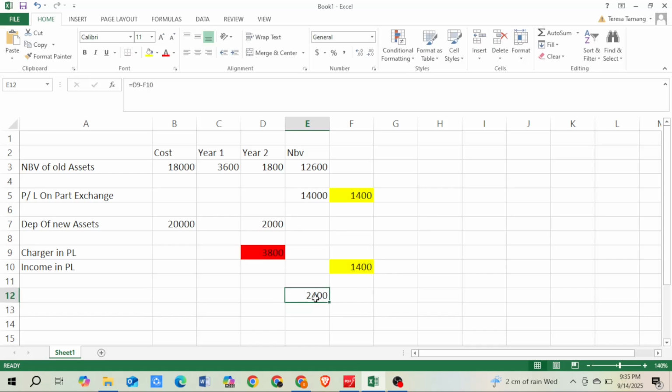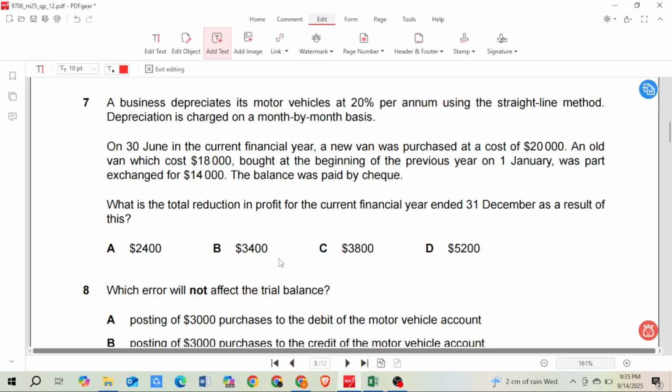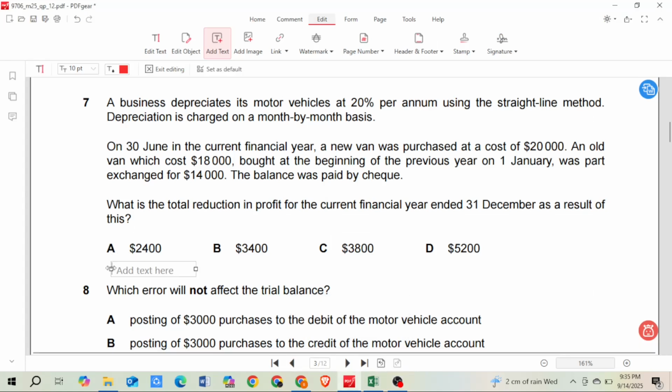So profit will decrease by 2,400 in my statement of profit and loss. Let's see if we have that option. Yes, A, 2,400. So your correct answer is the total profit will reduce by 2,400.